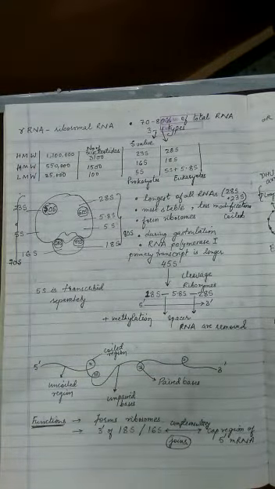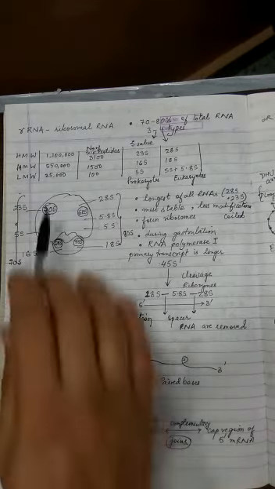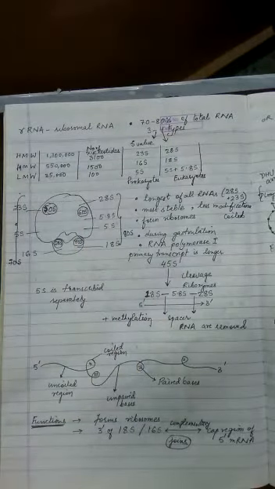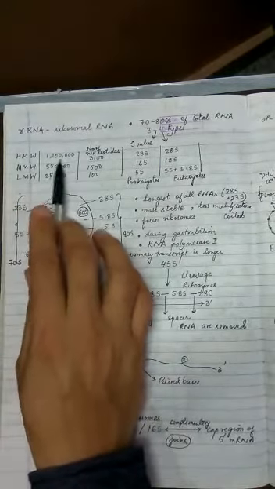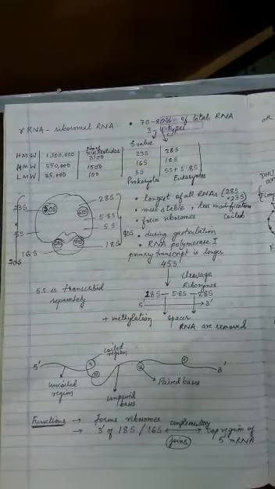So high molecular weight, moderate molecular weight, and low molecular weight types of rRNA. These are the values which tell you the molecular weights: 35,000, 550,000, and then 1100 to 1000. So these are the values of the molecular weights of the various types of rRNA possible.